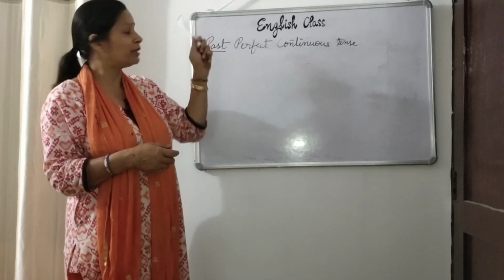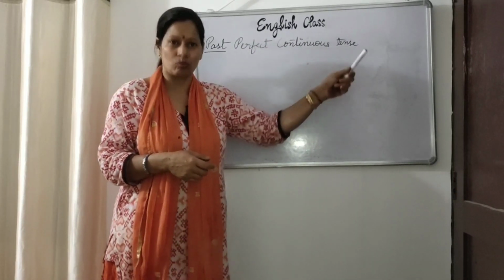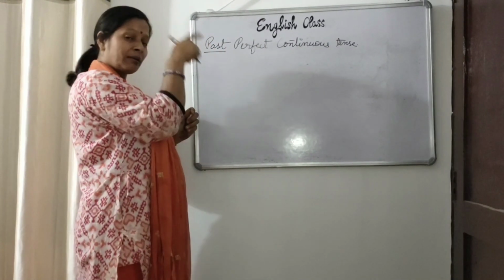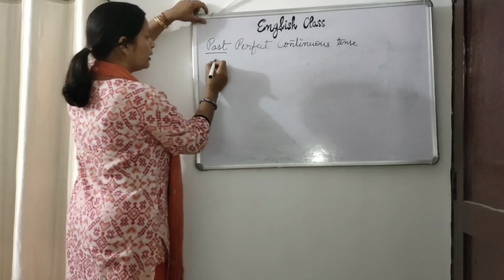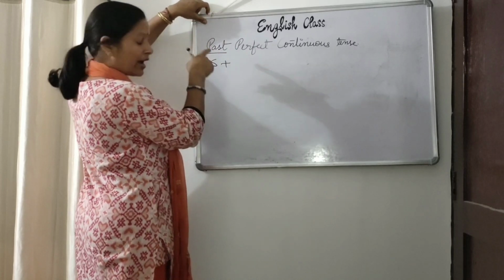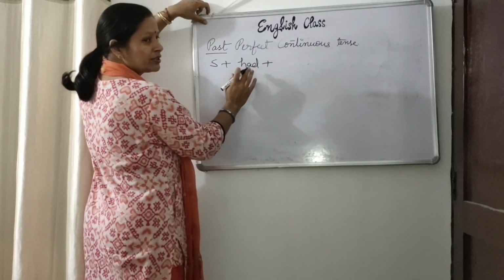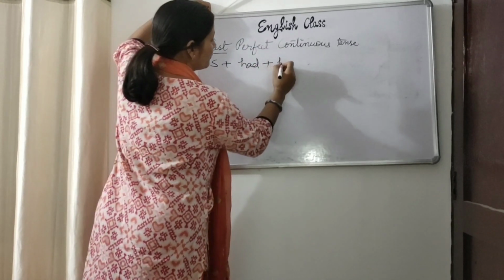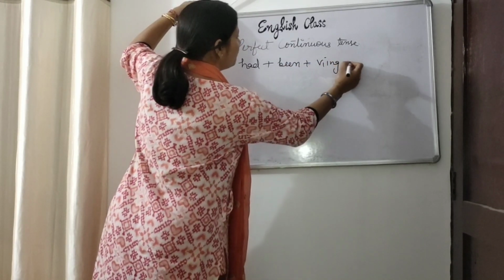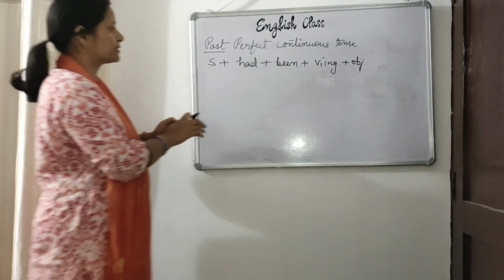In present perfect continuous tense, मैं दिल्ली में 5 साल से रह रहा हूँ. Getting the difference? So for the past, first remember the present perfect continuous tense. We have the rule: subject plus has, have. Here we use the second form of has, have, so had and been, because always the third form is used with has, have, had. So been and V1-ing plus object. This is the rule for past perfect continuous tense.